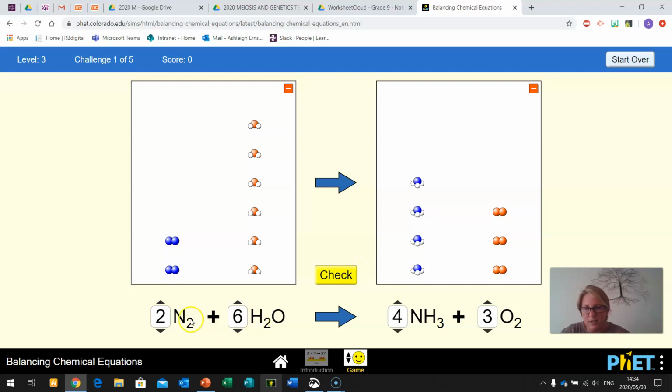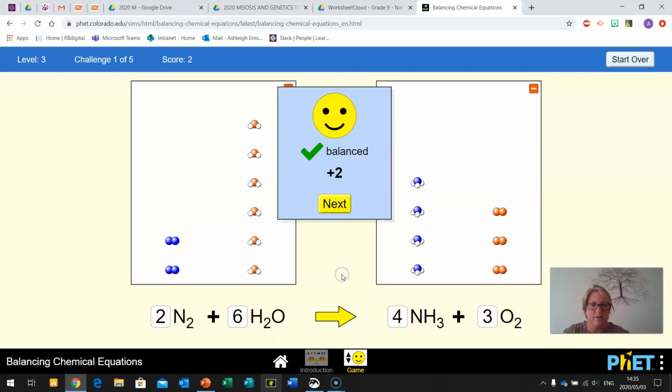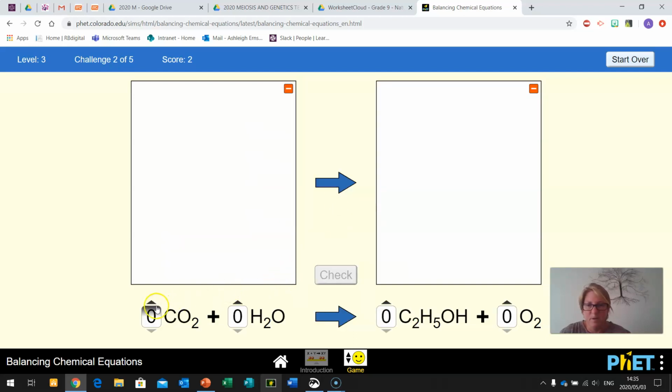Let's just check here. So 2 times by 2 is 4. 4 times by 1 is 4. 6 times by 2 is 12. 3 times by 4 is 12. 6 times by 1 is 6. 2 times by 3 is 6. We check our answer and it's balanced. Let's do the next one. Okay, so we'll make 1 molecule of each of these react.